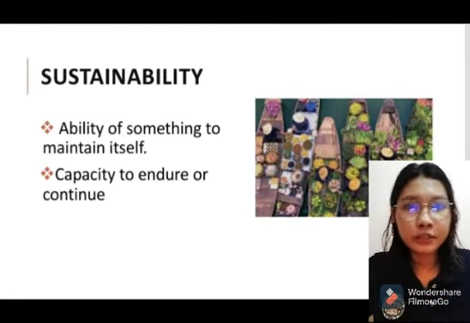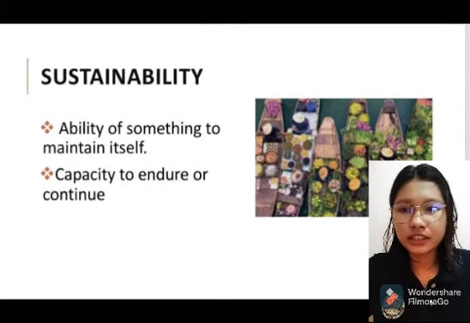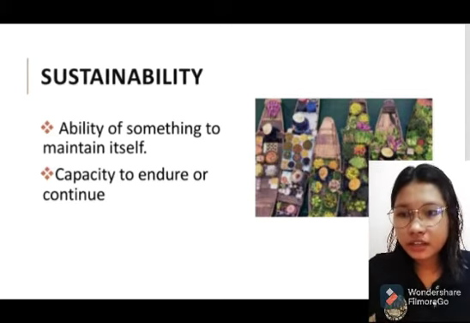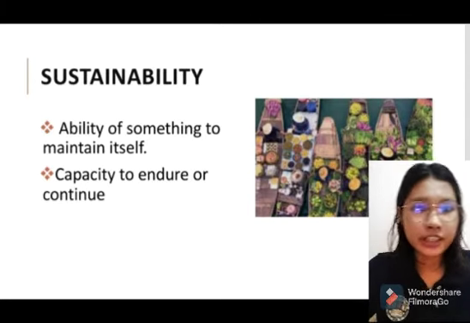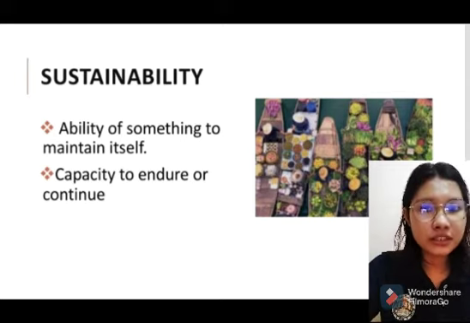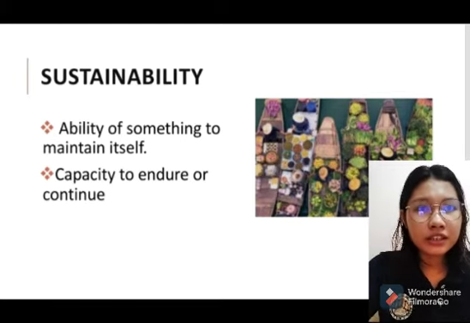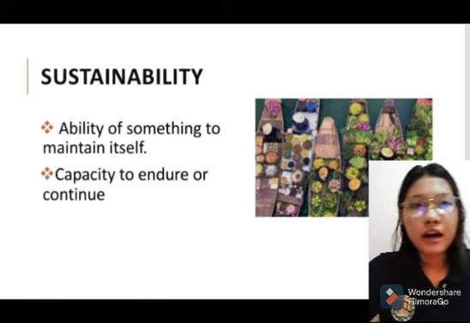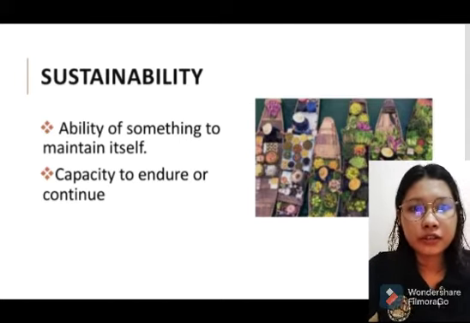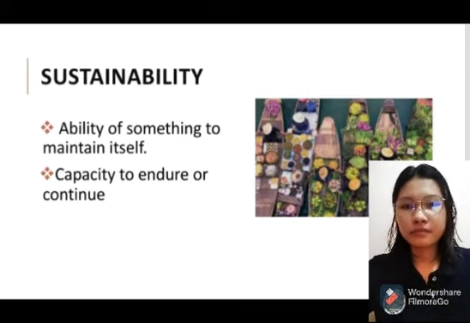Next is the term sustainability. So what is sustainability? When we say sustainability, it is the ability of something to maintain itself. It is a capacity to endure or continue. So in our topic, sustainability is a concept that refers to using resources rationally and protecting it. And of course, it is not only for the benefit of humans, but it is also about the good of the earth, our environment, and all living things.